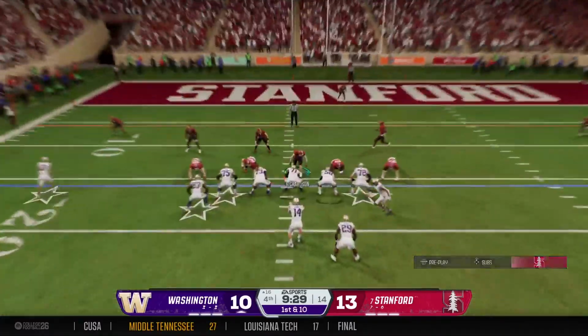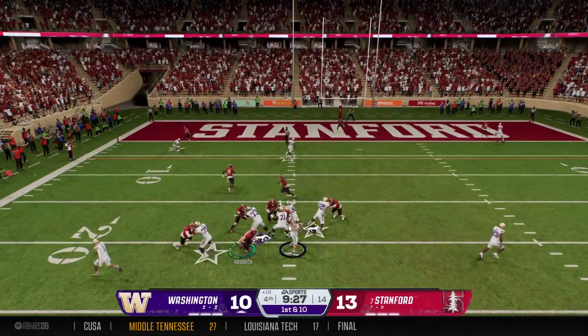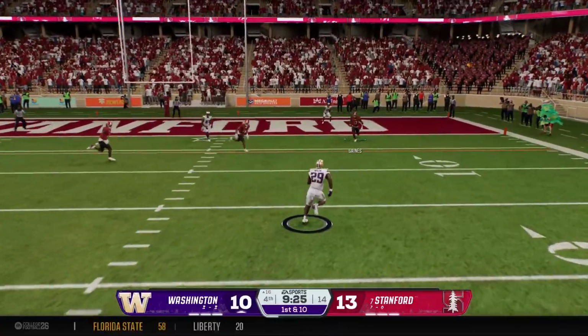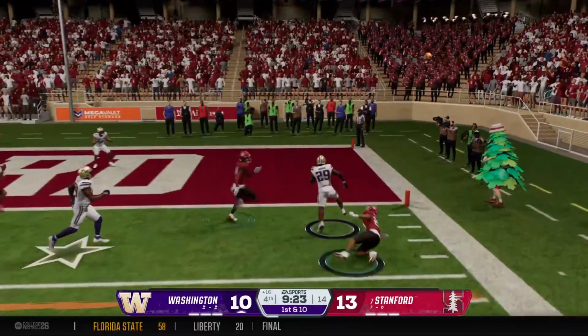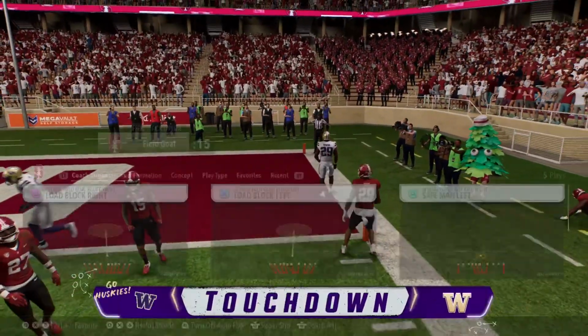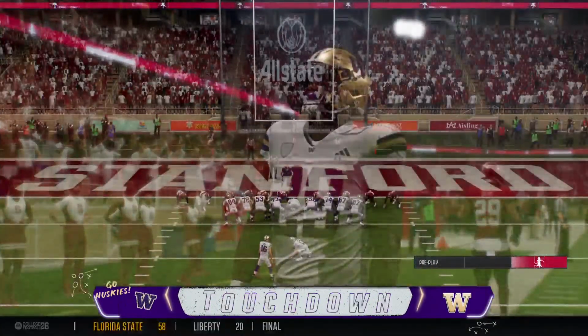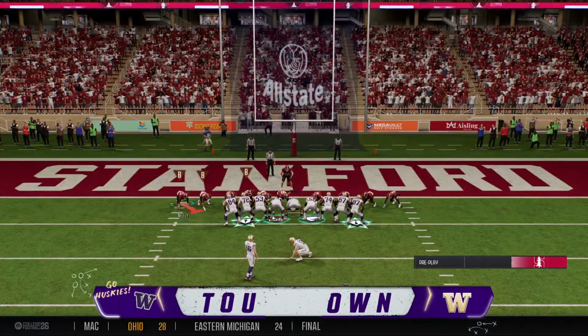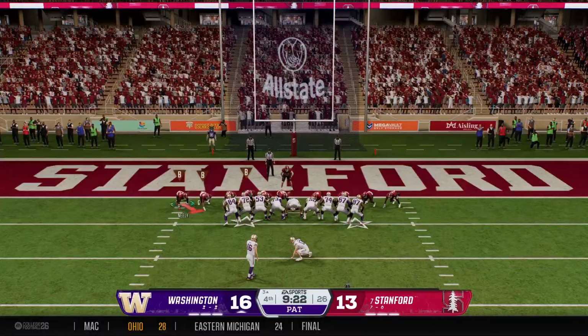Motion from the wide receiver. Off the bootleg, looking to fire. Dumps it off in the flats. Smashes through the tackle. Touchdown, Huskies! And they grab the advantage, taking the lead here in the 4th.